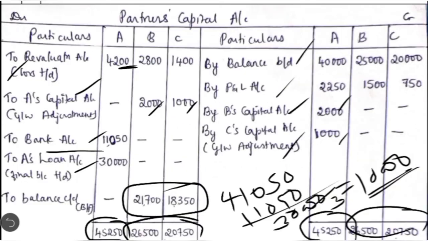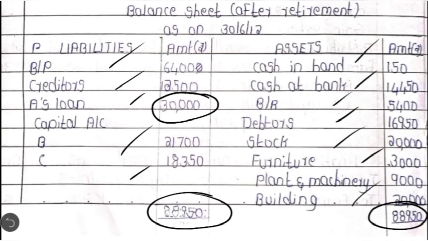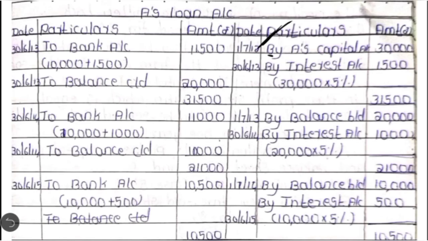This balance comes from here. What is the entry you have written while transferring this 30,000? A's capital account. From the capital account you have transferred it to his loan account. So in the loan account you have to write by A's capital account as on 1/7/2012, 30,000. Then it is stated that we have to pay this 30,000 in 3 yearly installments. At the end of the first year you will be paying the first installment, that is 10,000. Then at the end of the second year again 10,000, and at the end of the third year 10,000. But while paying this 10,000 you have to also add the interest at 5% on the outstanding balance.